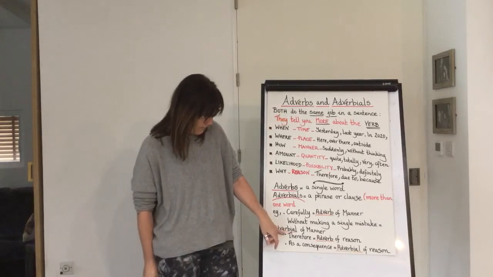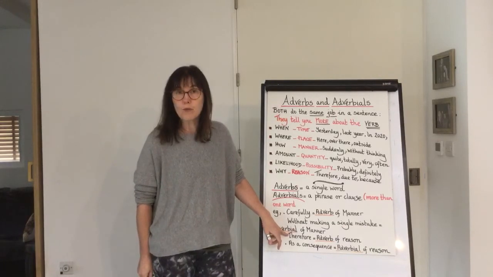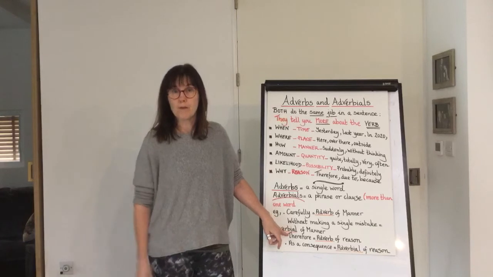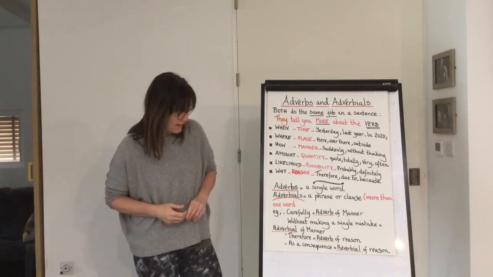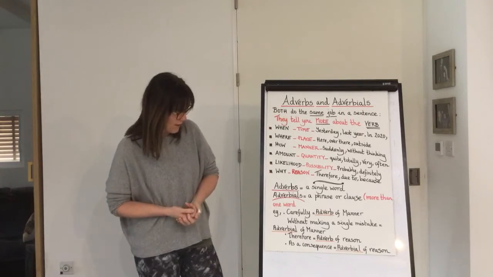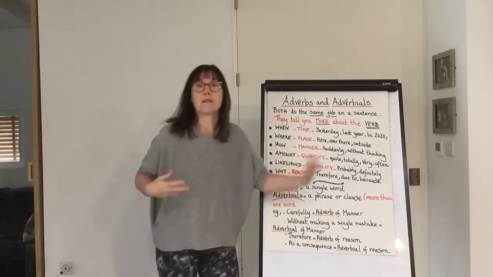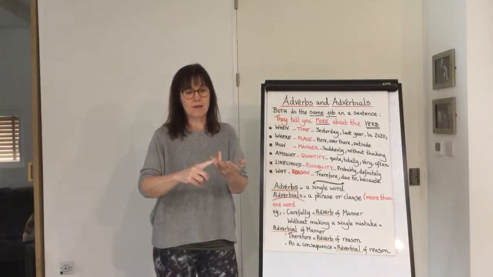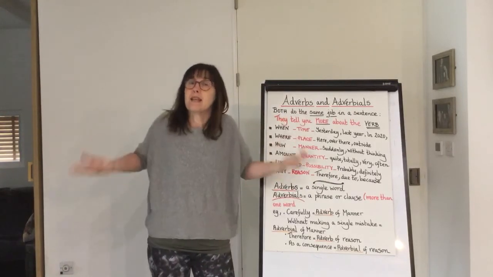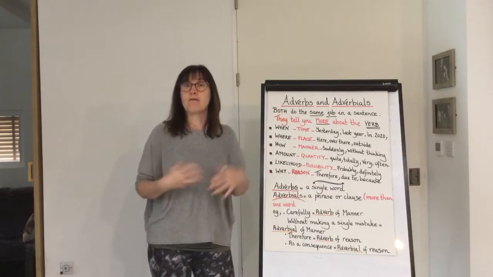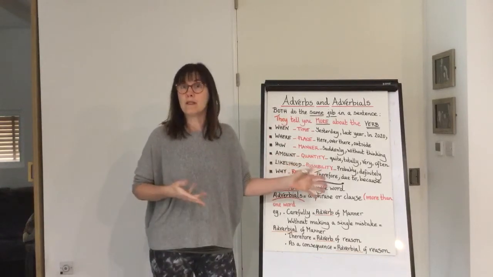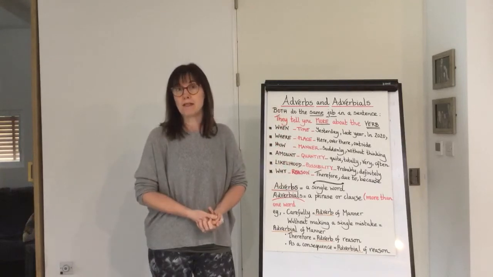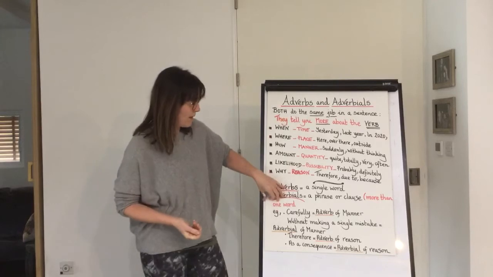Another example, therefore would be an adverb. It's an adverb of reason. Something that means something similar but is an adverbial using a few words is as a consequence of this. As a consequence of this means the same as therefore, as a result of this, but it's an adverbial because a few words, a phrase, has been used to express the adverb, to add information.